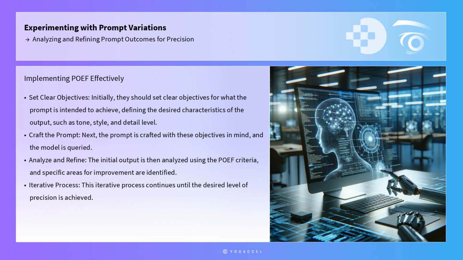To implement the POEF effectively, professionals can use a step-by-step approach. Initially, they should set clear objectives for what the prompt is intended to achieve. This involves defining the desired characteristics of the output, such as tone, style, and detail level. Next, the prompt is crafted with these objectives in mind, and the model is queried. The initial output is then analyzed using the criteria, and specific areas for improvement are identified. For example, if the output lacks specificity, the prompt may be refined to include more detailed instructions or constraints. This iterative process continues until the desired level of precision is achieved.